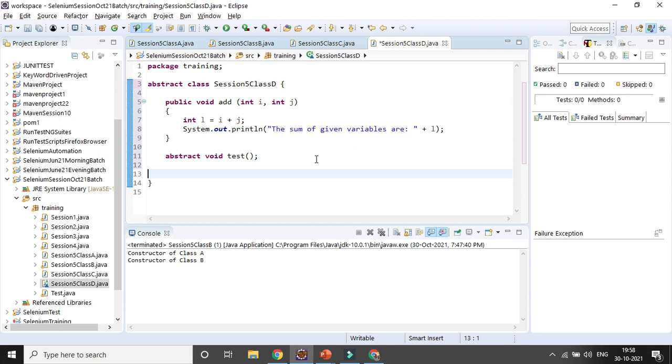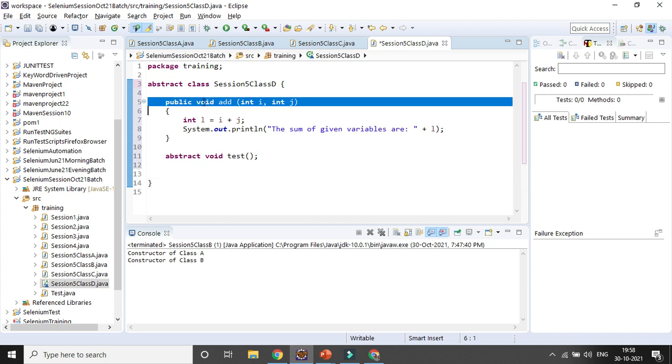You can use them based on your need, but not on the way the parent class or the parent party has designed it, right? So this is the class. I am defining one normal method and one abstract method. So this is the abstract class.